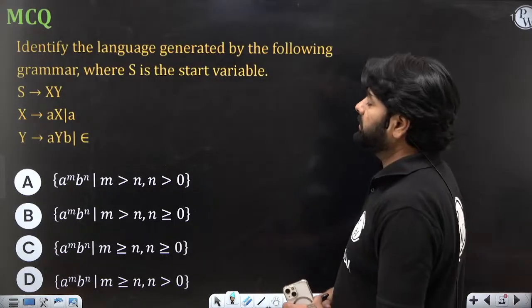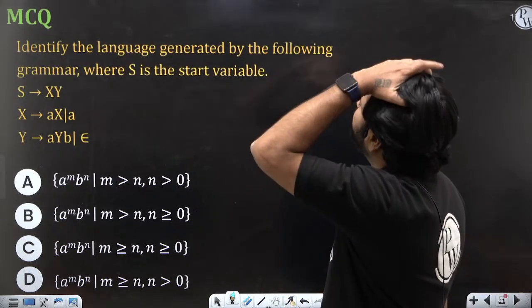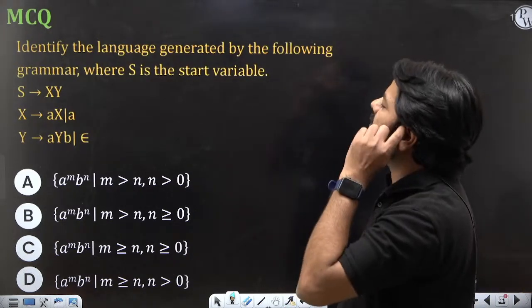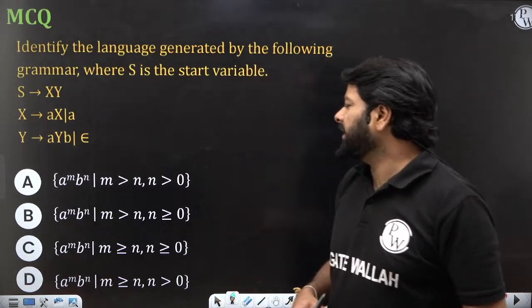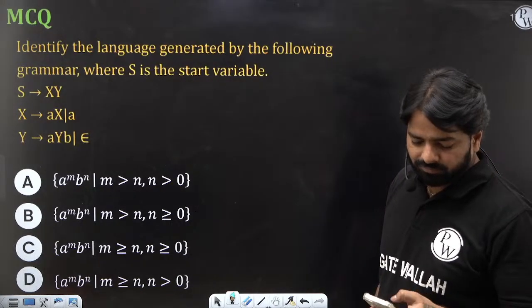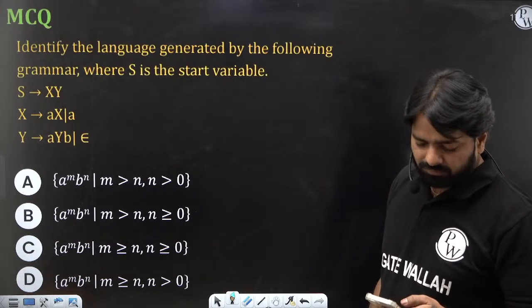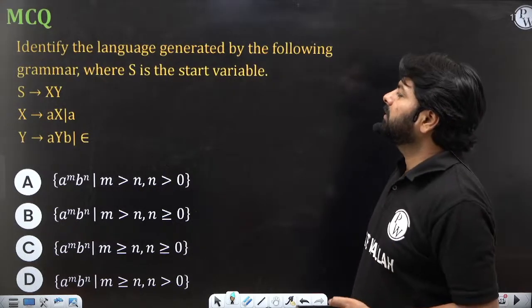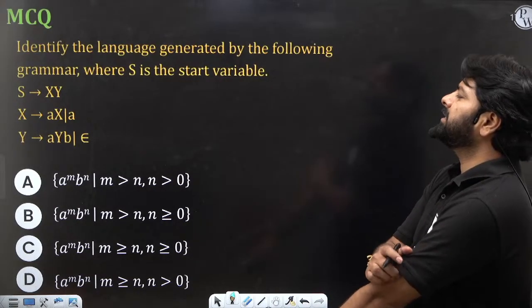Okay, let's try another GATE question. Identify the language generated by the following grammar where S is a start variable. Very easy, but can you choose it properly?